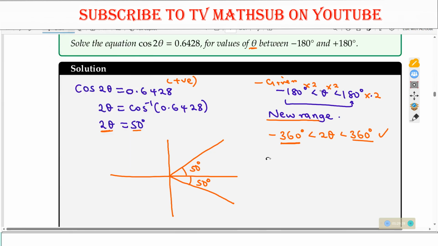So these angles correspond to 2 theta. So 2 theta is equal to, now the first angle you have 50 degrees. So how do we get that? Remember, you allocate the angles from this axis. Start from here. Move up to there. This angle is 50 degrees. Now, after getting this angle as 50 degrees, remember you are also interested in the negative angles. So whenever you get this angle, get its corresponding negative angle. How do we get that? By taking the clockwise direction.